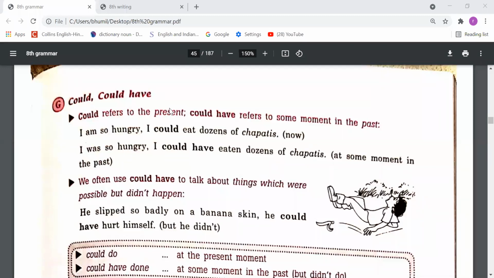Okay, when you want to show your past ability you need to use I could run fast. But when something happened and you did not take part in this, and after passing that time, you say that मैं बहुत तेज भाग सकता था, means you could have participated in this and you could have run very fast in this. Then you can use could have plus third form. Okay.